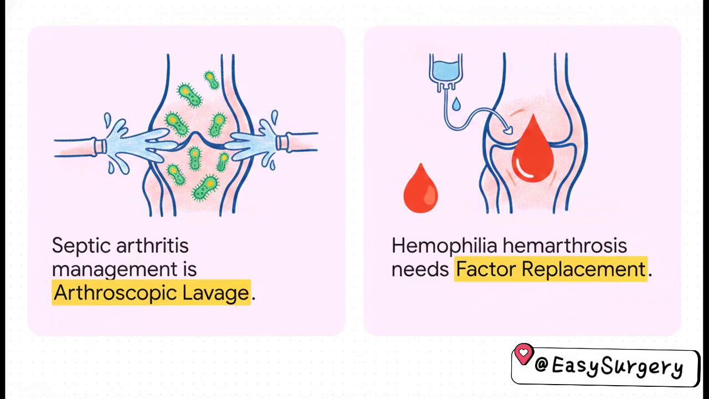Let's look at another powerful comparison, this time for knee swellings in questions 87 and 88. For 87, if you've got a swollen knee due to septic arthritis, the management is all about mechanical clearing of that infection. The answer is arthroscopic lavage. But for 88, if you have an acute hemarthrosis, meaning bleeding right into the knee joint, in a patient with hemophilia, you don't mechanically clear it first. No, you have to fix the underlying systemic deficit. The first-line treatment there is factor replacement. Two swollen knees, completely different pathophysiology, and completely different answers.